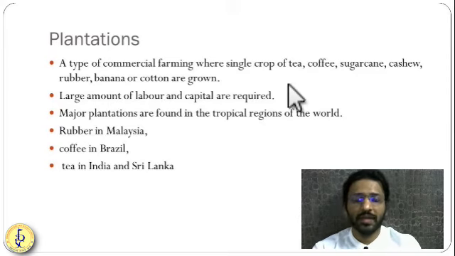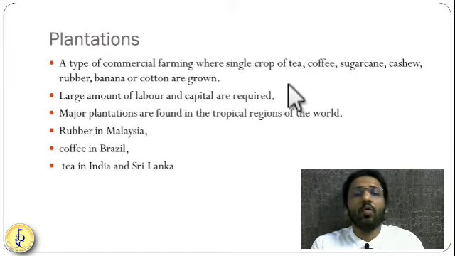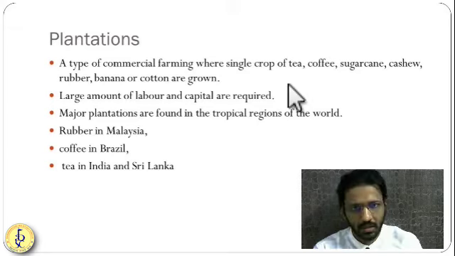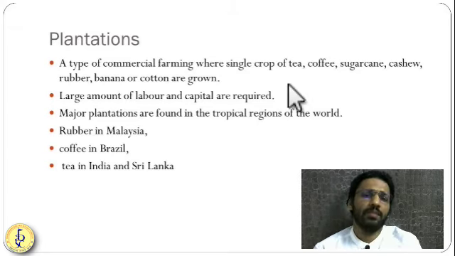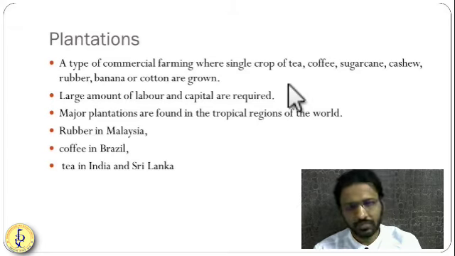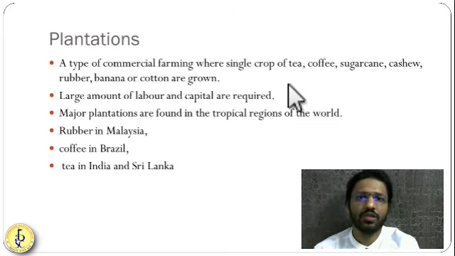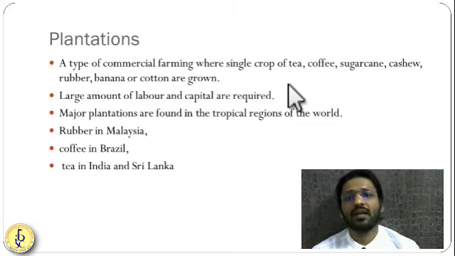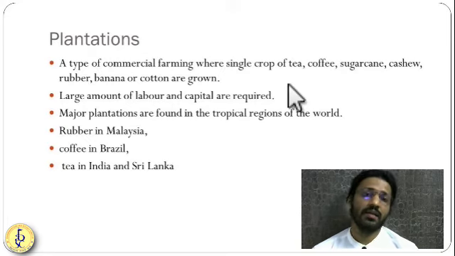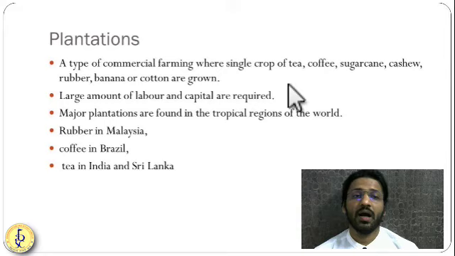Another type of commercial farming is plantation. You have heard about rubber plantation, sugarcane plantation, cashew plantation, mango plantation, tea plantation, coffee plantation. In these, one single crop is grown for years. Once you have a coffee plantation, it will go on from generation to generation. Tea plantation, generation to generation. Rubber plantation, generation to generation. Getting it? So these are the different types of plantations. You require a huge amount of labor in plantations, and the capital invested is also very high.